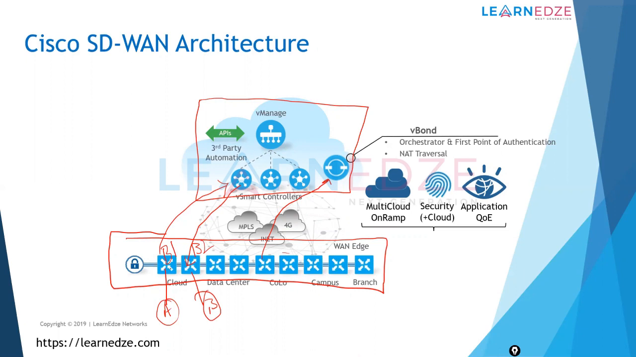Once they know each other's routing information, they will also know how to reach between these two WAN edges, and they form the data plane connection between these two vEdges or WAN edges, basically vEdges or cEdges.